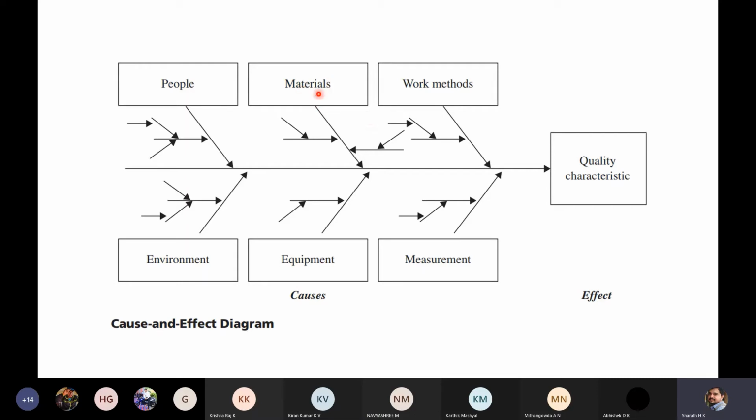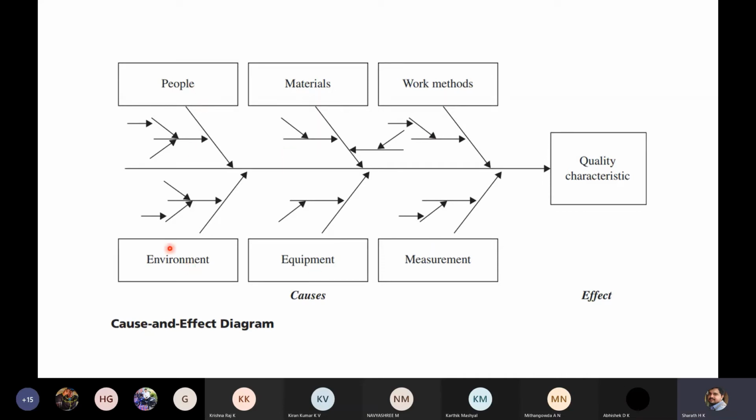Then the material of the cutting tool and the material of the component, both you can consider. Because of the properties of the material also, you may end up with a defective component. Next, the people who are operating the lathe machine, or if it is CNC, the people operating the CNC. Because of their lack of skill, lack of interest, or work fatigue, there may be changes in the dimension.